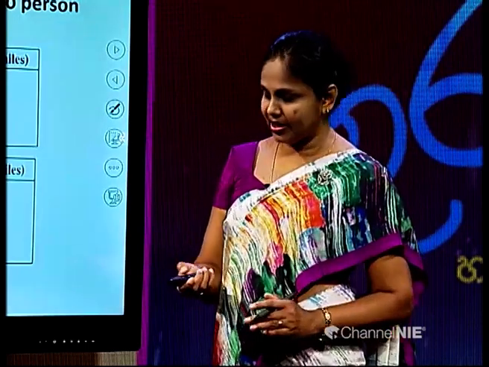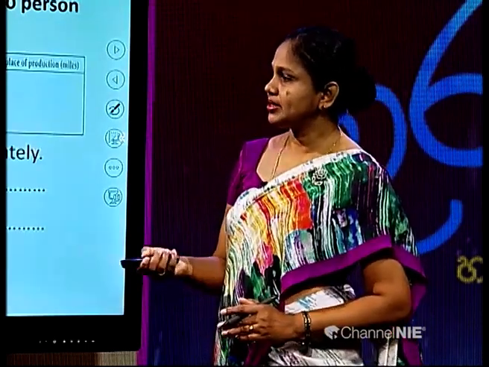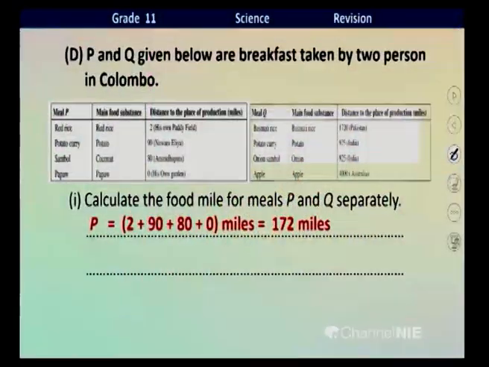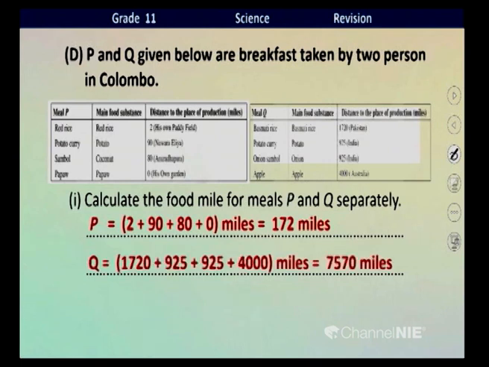If we calculate the food miles for each meal, children, for P you get 2 plus 90 plus 80 plus 0, 172 miles. For meal Q, 1720 plus 925 plus 925 plus 4000. What's the distance?